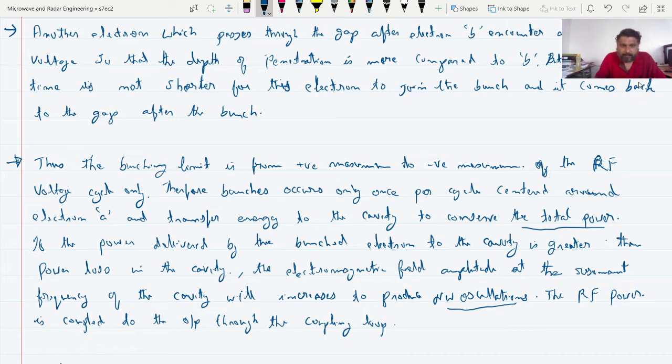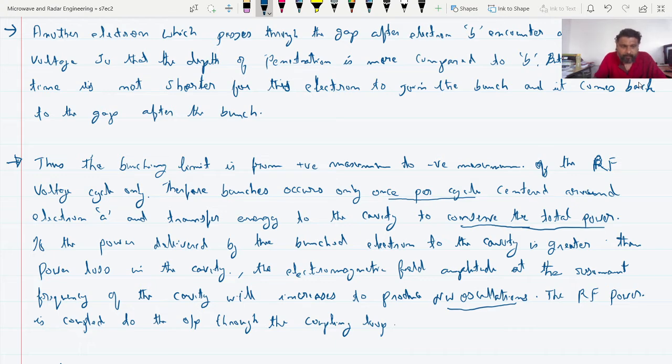Therefore, bunches occur only once per cycle. That's very important. Centered around electron A, they transfer energy to the cavity to conserve the total power.